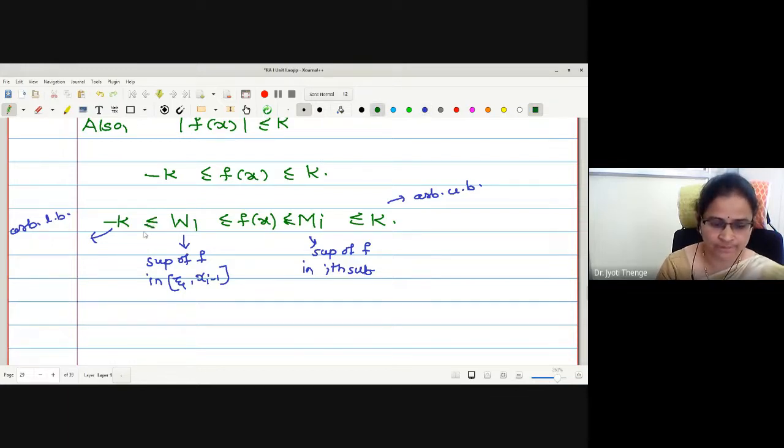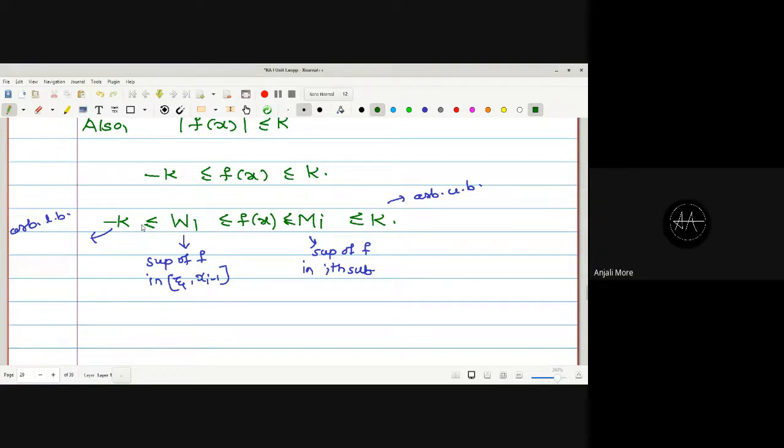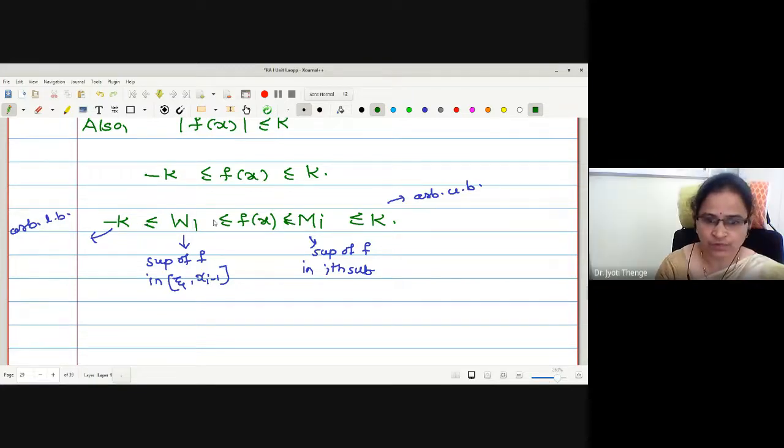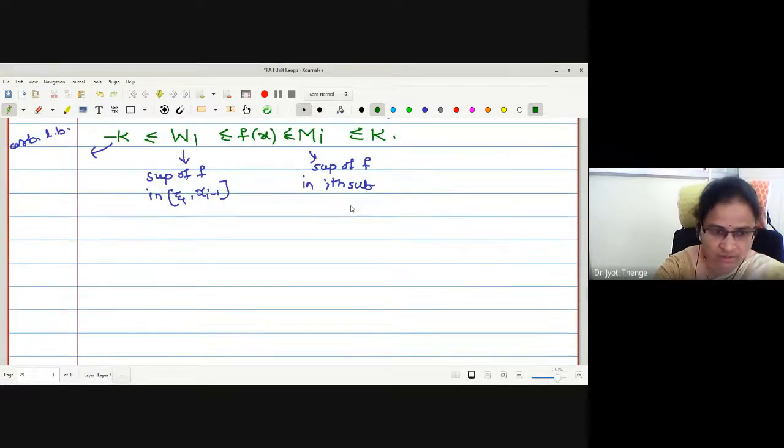Is that okay? So looking at this again, I'll take the left part: minus k is less than or equal to W1. And Mi is less than or equal to k, this right part.